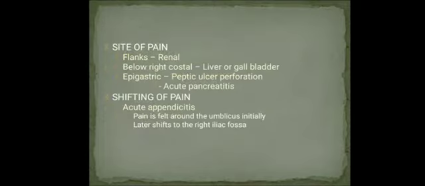Then coming to the site of pain, if the pain is in the flanks, it's usually a renal cause. If it's below the costal margin, the pathology can be in the liver or gallbladder, and in the epigastric region, it's usually peptic ulcer perforation or acute pancreatitis. Then shifting of pain. In appendicitis, the pain is felt around the umbilicus initially, and it later shifts to the right iliac fossa.